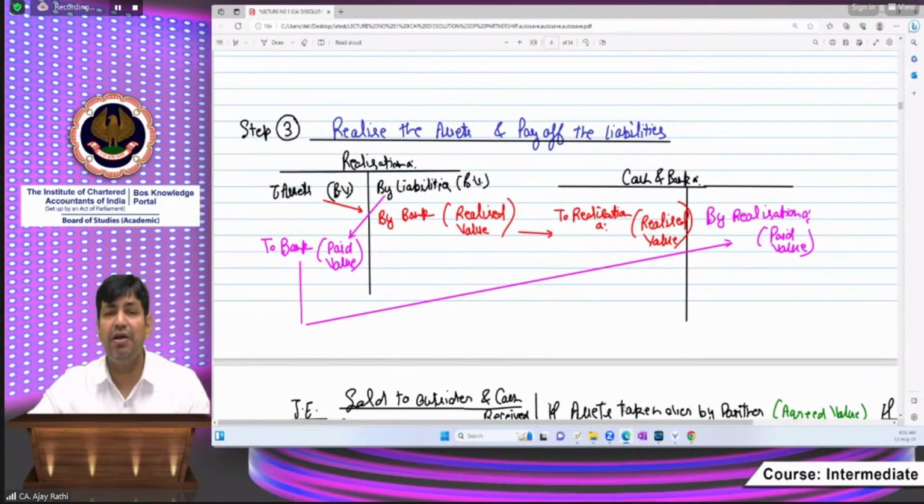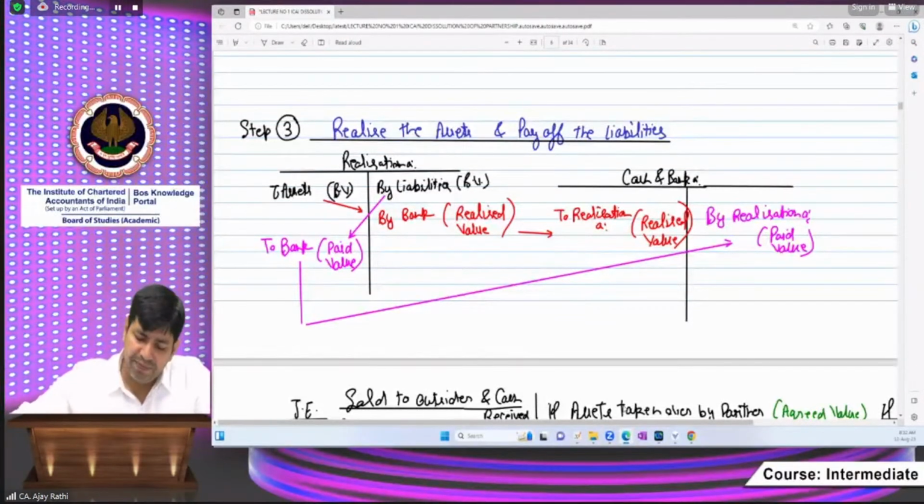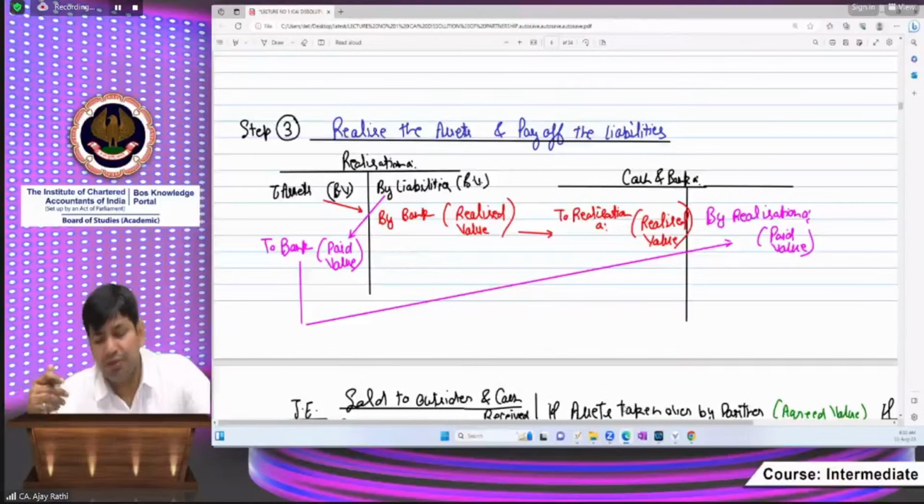Step number 1, transfer book value of the assets and liability to the realization account. Step number 2, transfer owner related accounts to owner's account: partners capital, reserve and surplus, etc. Step number 3, realize the assets and pay off the liability. Beta, if realizing the assets, then bank account will be debited and realization account will be credited. In the same way, vice versa, while paying the liability, the opposite entry will be there: realization account debit to bank.